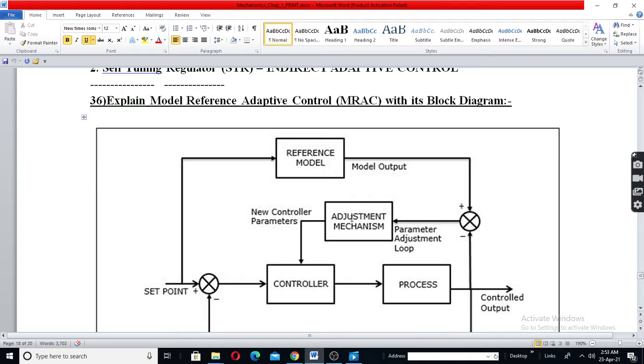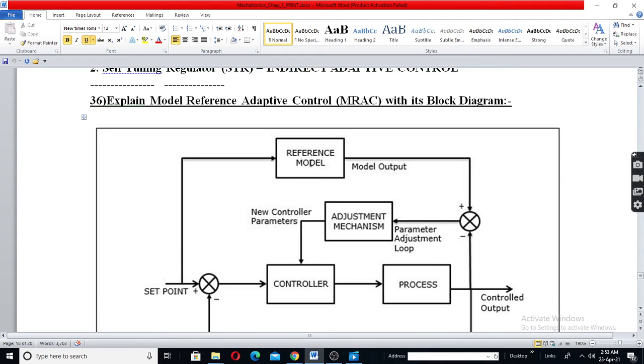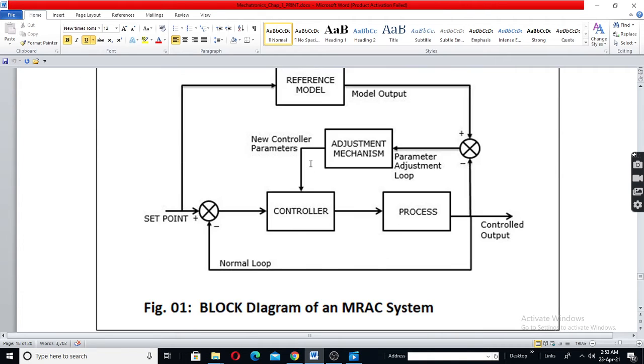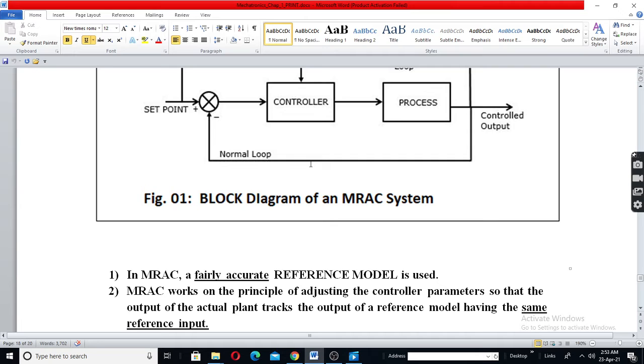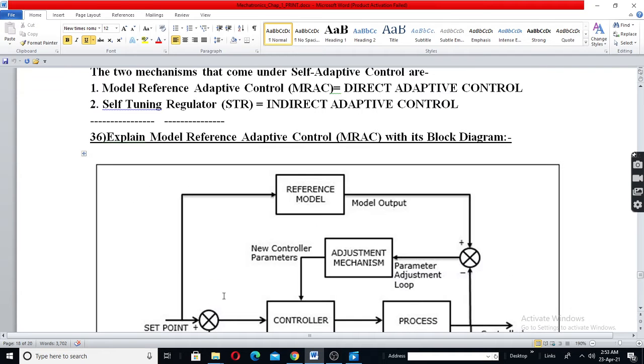Here it is the model. The model will be changed. Reference model will be there, and then you can change the values of the parameters. For example, say first you control the speed of a DC motor.